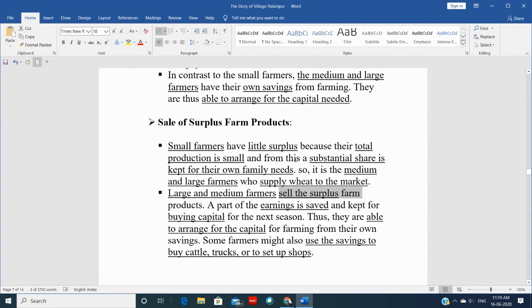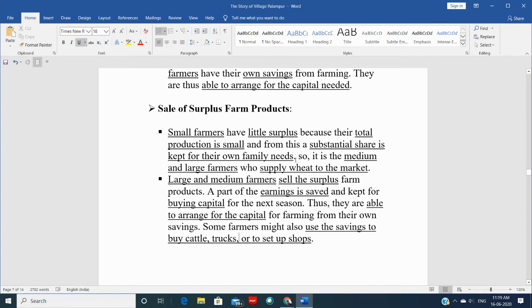They sell the surplus to the market, and because they are selling, they can earn well, so they can save well, and because of that saving they can buy the capital needed for the next season. So they are able to arrange the capital. And when you talk about capital, it's not only that; it's like cattle, trucks, and all these setup shops.